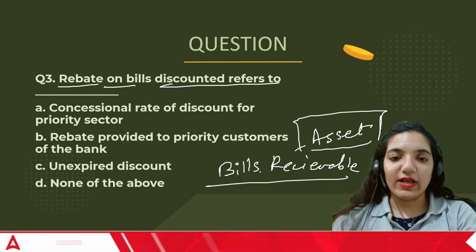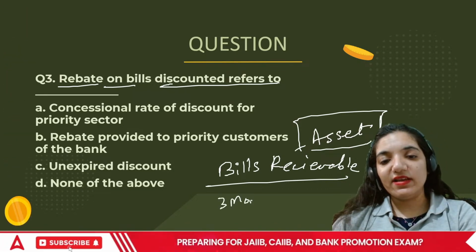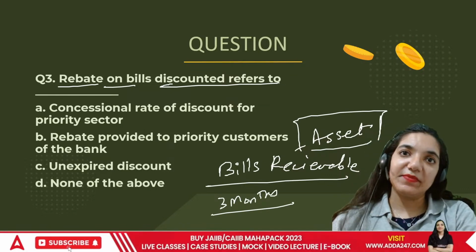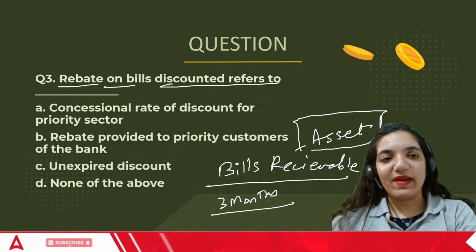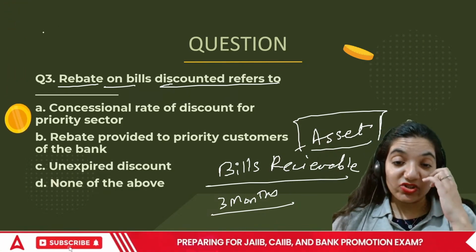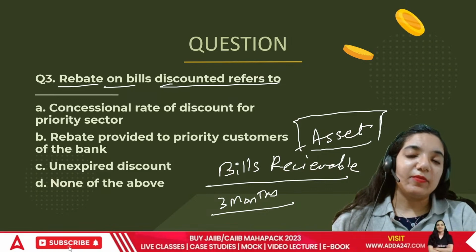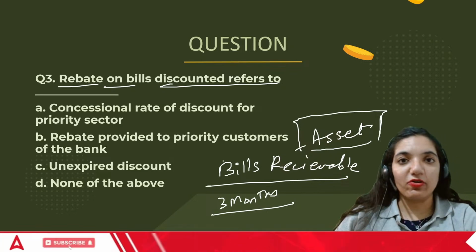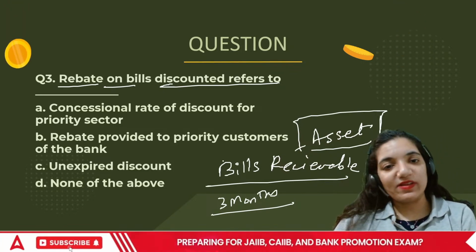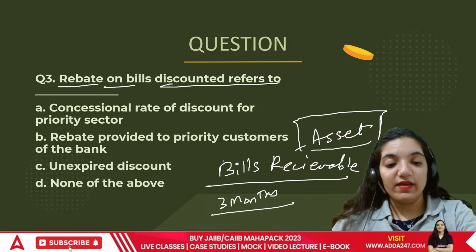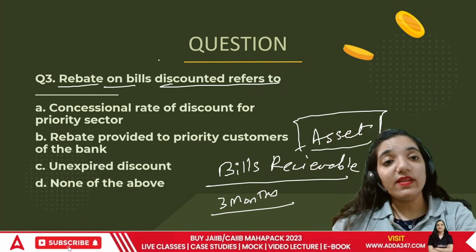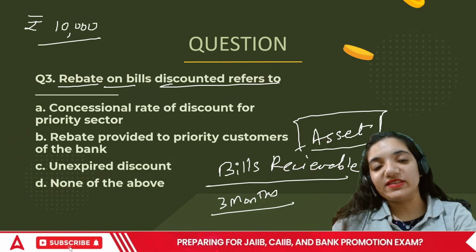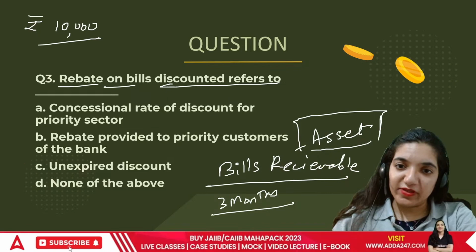Suppose it was for 3 months. Suddenly, I had to make a major payment and I decided to sell off this bill receivable. And I went to the bank and said, bank, 3 months are left to get the money from the person who is supposed to pay me. The bill is accepted. I have got all the statements, documents, whatever is required. The bank said, okay, if the bill is for rupees 10,000 and 3 months are left, I handed over the bill to the bank.